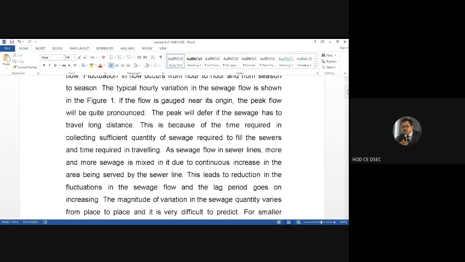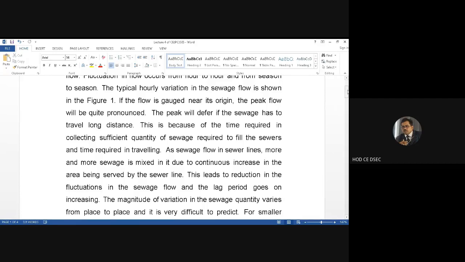Area means the area being served by the sewer lines. So again I am repeating, as sewage flows in sewer lines, more and more sewage is mixed in it due to continuous increase in area, because from the area the sewage is coming.